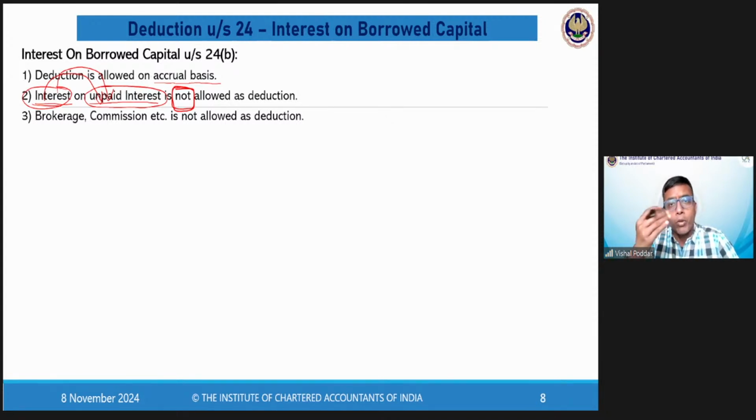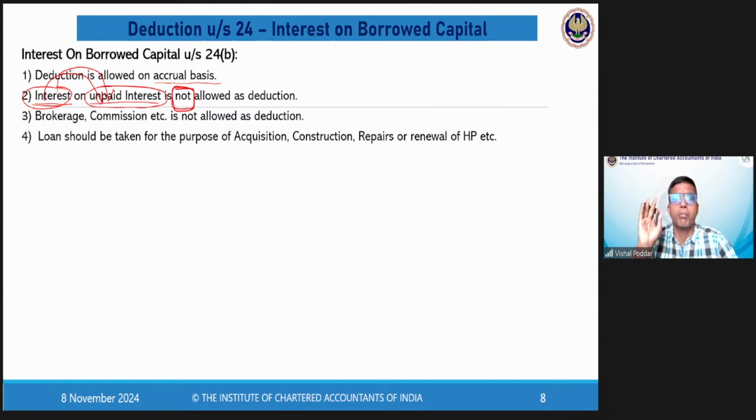Next, when you take a loan, you need to pay some processing fees. There may be some brokerage commission. None of these things are allowed. Similarly, when you buy property, you need to pay brokerage commission. Nothing is allowed, only interest on loan, and that also the principal component is allowed. Now, most important point, the loan should be taken. Now I use this term, the loan should be taken for HP.